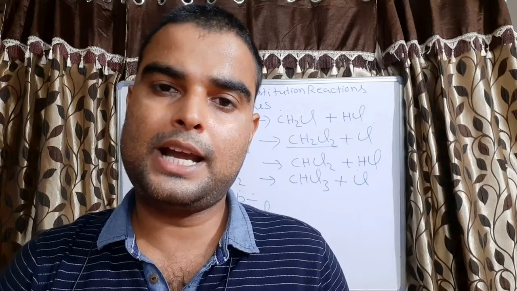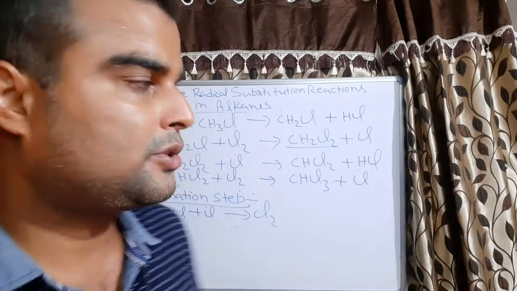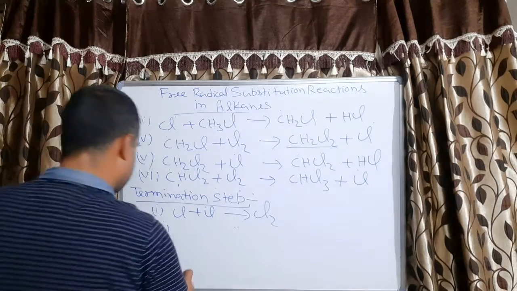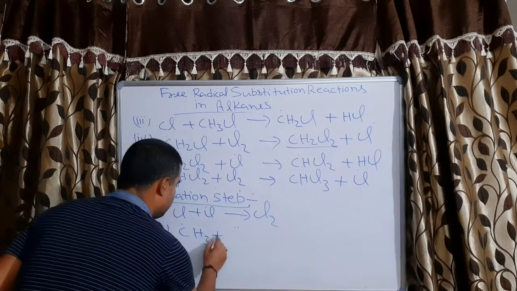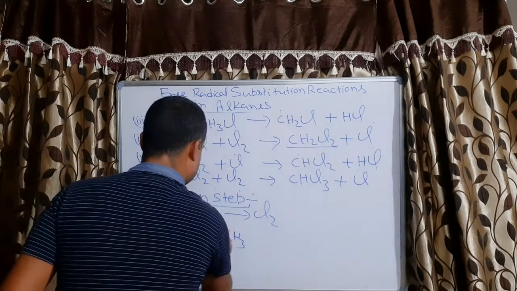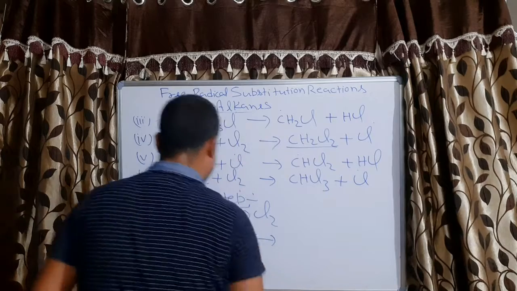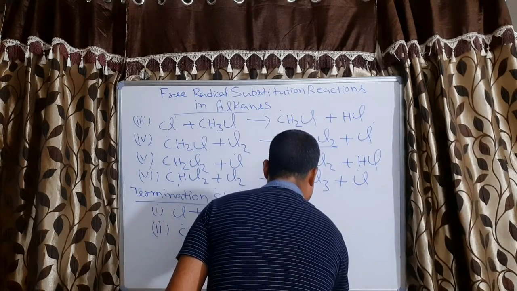It means it will form 2 CH3 free radicals. So there is a chance that CH3 plus CH3 can react with each other and form ethane.